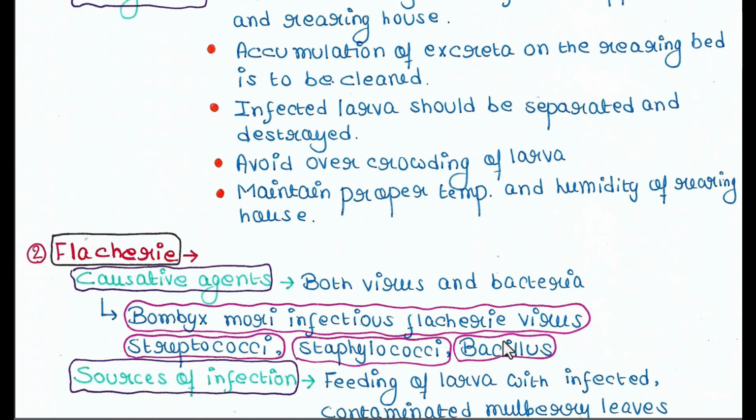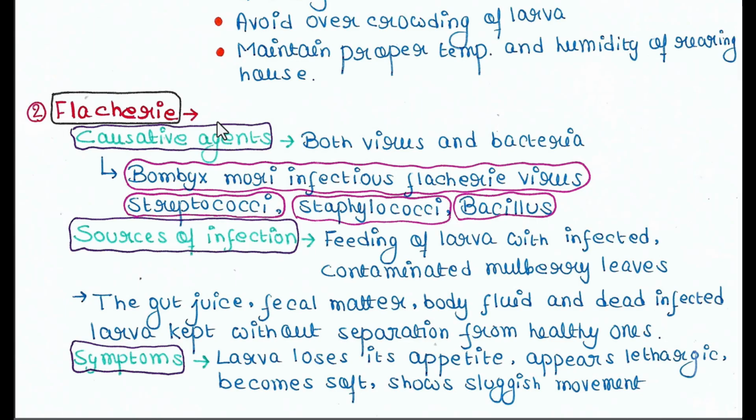Next disease is flatchery. So the causative agents of this disease are both virus and bacteria. Named Bombyx mori infectious flatchery virus, and then streptococci, staphylococci, bacilli. So these are bacteria and this is the virus which cause this disease.